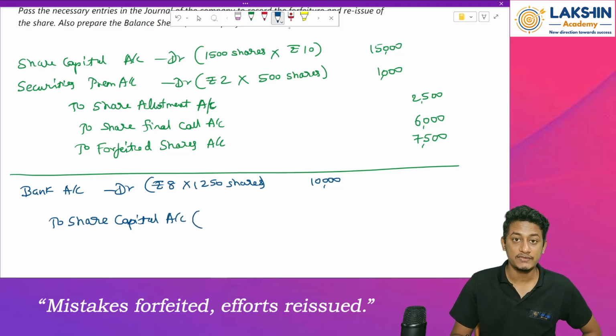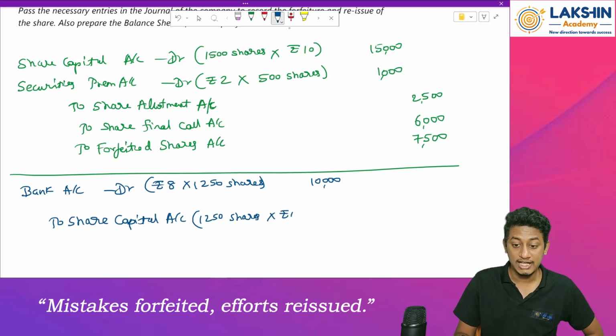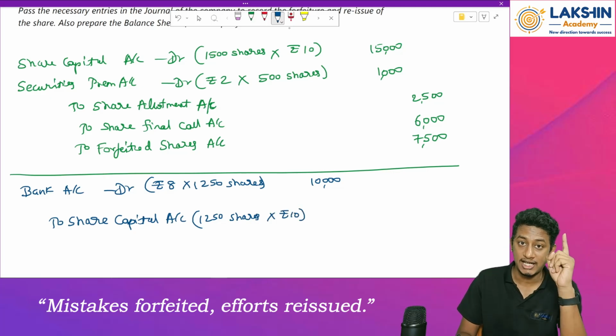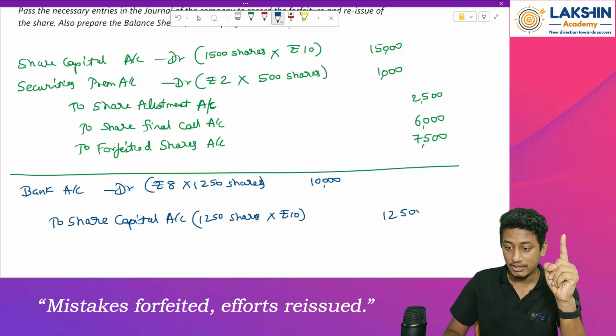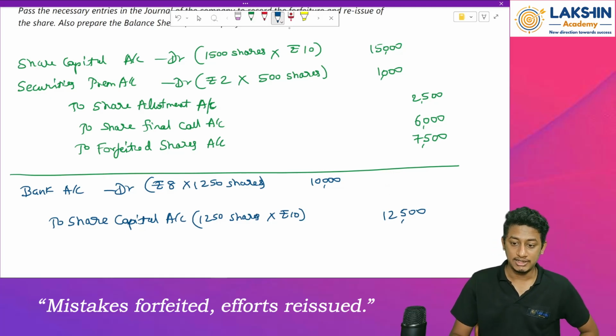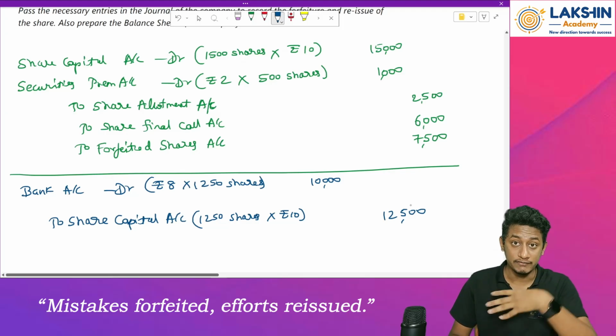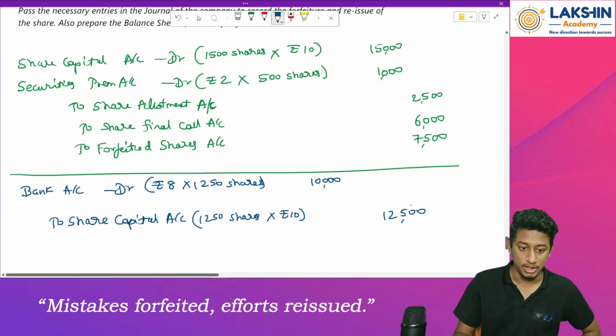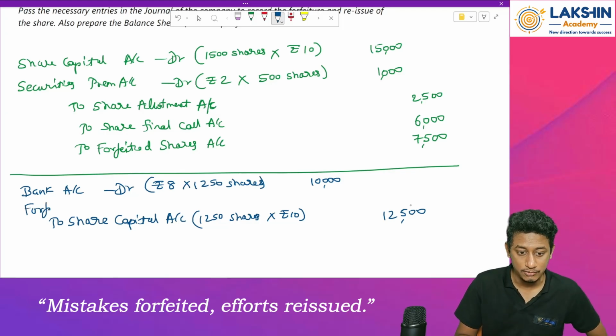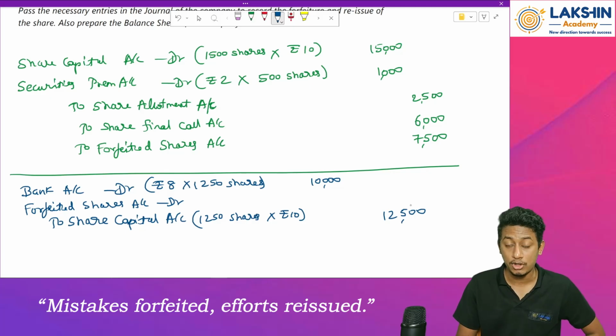Then how much is transferred to share capital? 1250 shares into rupees 10 per share. See, always remember, share capital will be taken at the full nominal value. So how much will this be? 12,500. Yes. By this we can find out the value of the loss or profit on the reissue. But we need to also learn how to find the accurate amount transferred to forfeited shares. What is this forfeited shares entry? Debited, right? That means it's a loss on reissue.